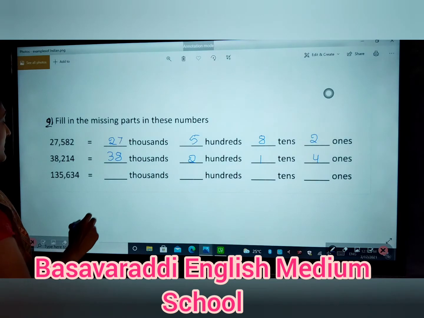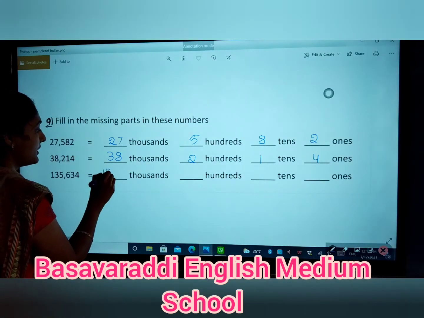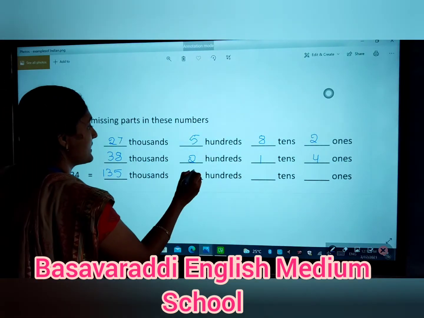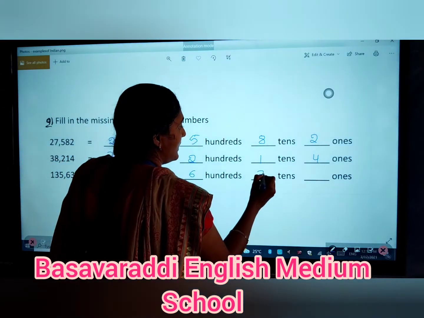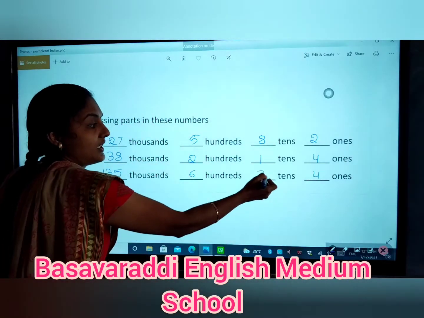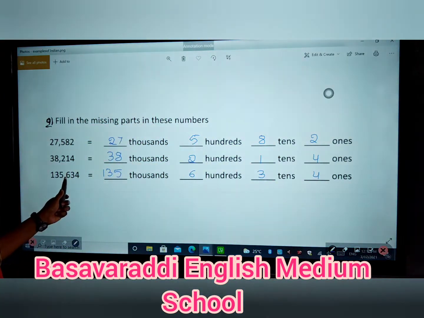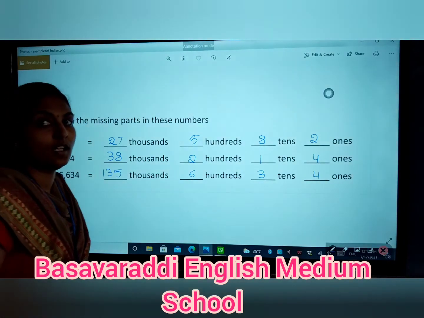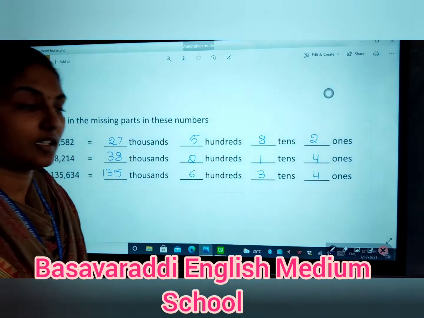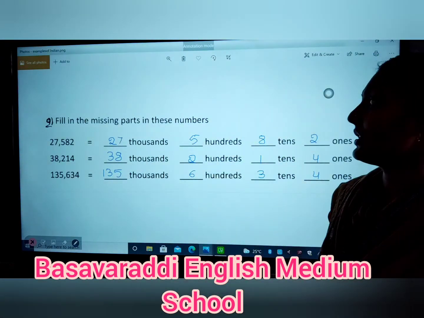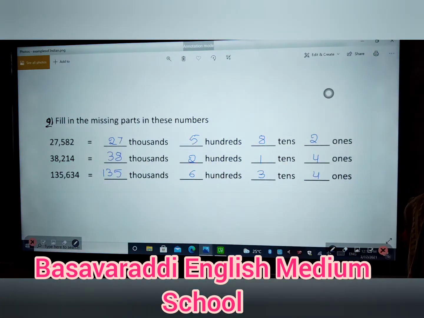So how many thousands are there? 135 thousands. Next, 600s, 34. The 4 comes under the ones place, the 3 under the tens place, the 6 under the hundreds place, and 135, these 3 digits, come under the thousands place. Okay children, next. I think you understood these missing parts.